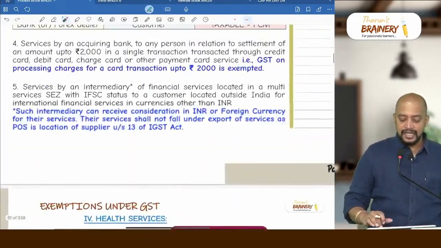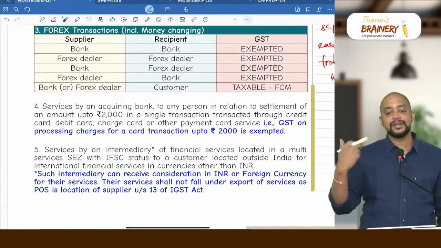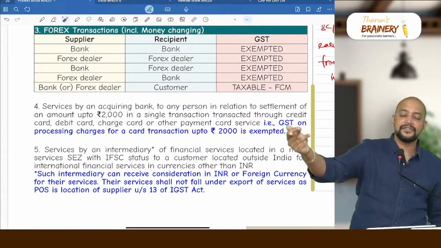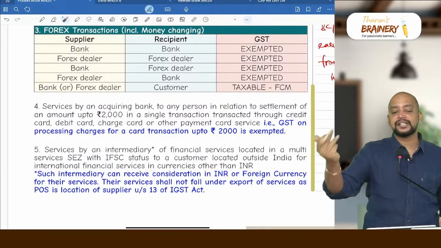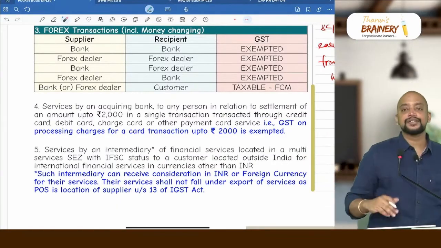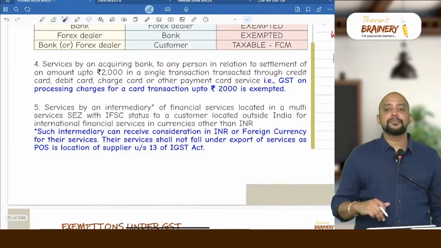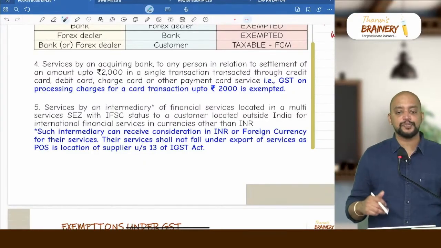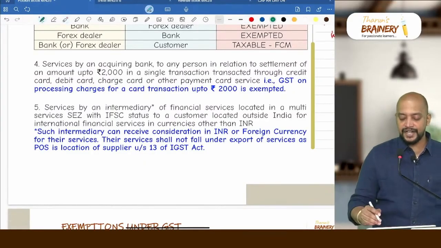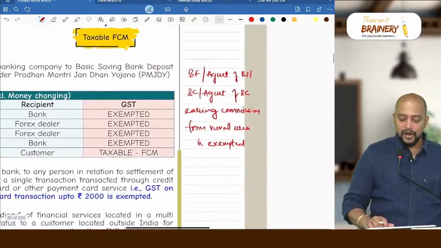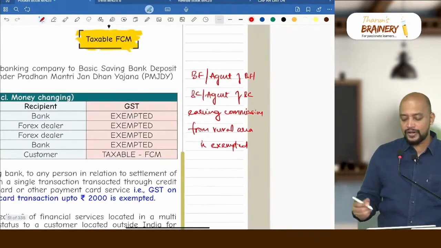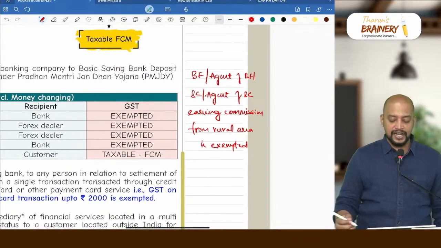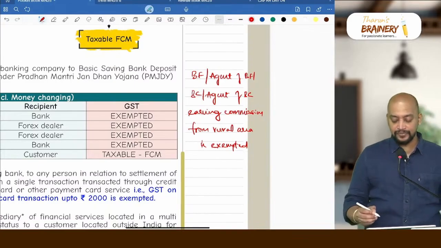Then next, here is one more point which actually comes under service under RCM, but you can write it here itself for connection. So point number 6, you can write services provided by business facilitator or business correspondent, or agent of business facilitator or agent of business correspondent.